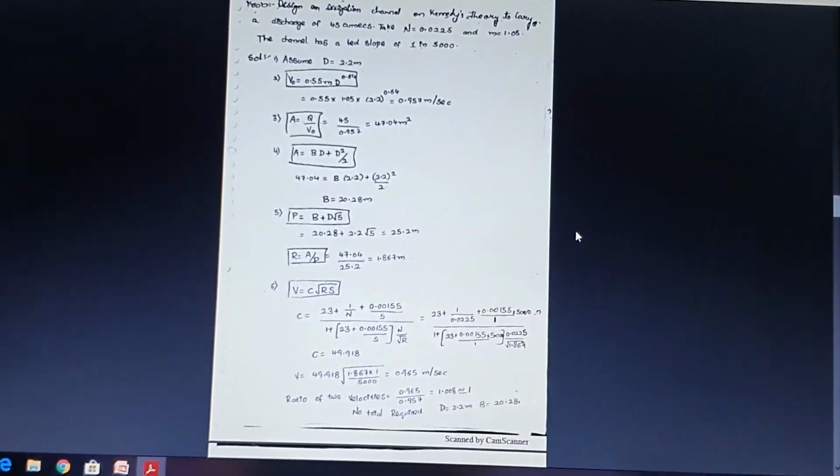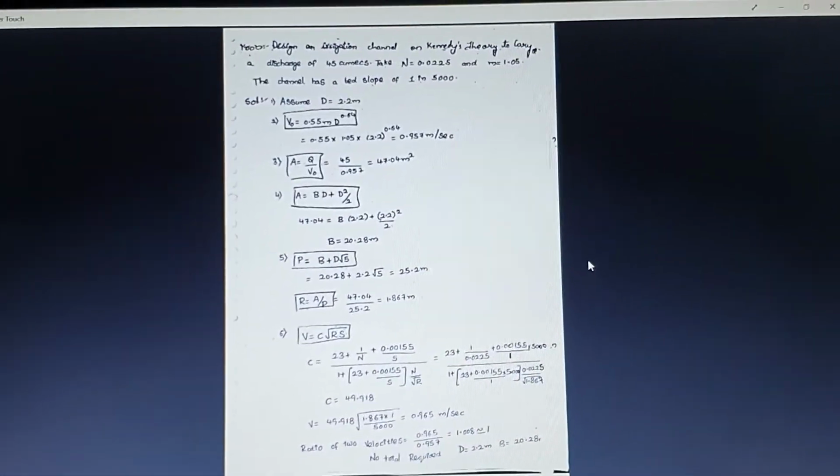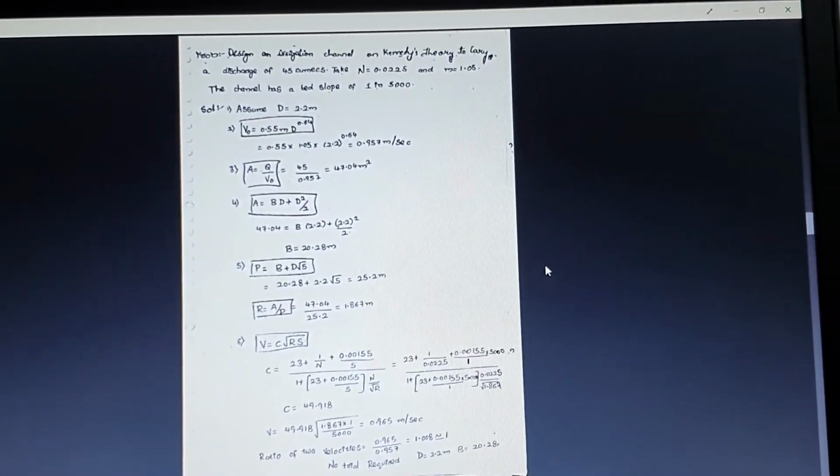The third step is calculating the area, which is Q by V naught. The discharge given in the question is 45, and the velocity V naught we got is 0.957. Based on this, you will get the area. Then next, we calculate again the area in terms of B and D, which is area is equal to BD plus D square by 2. You know the value of area and the value of D. Substituting these, you will get the value of B, which is the bed width of the channel section.